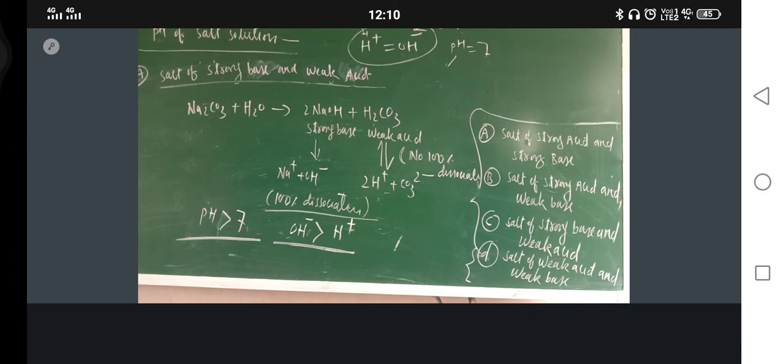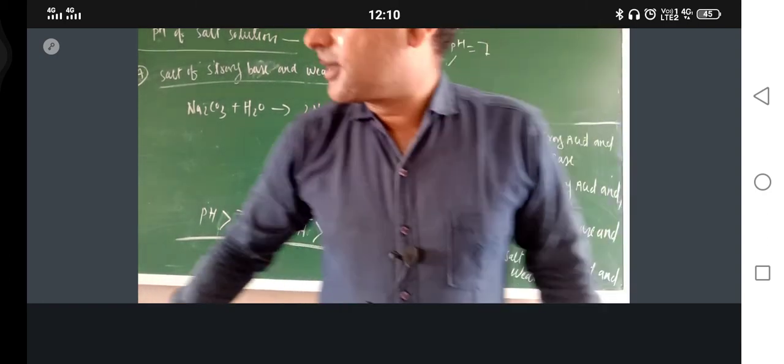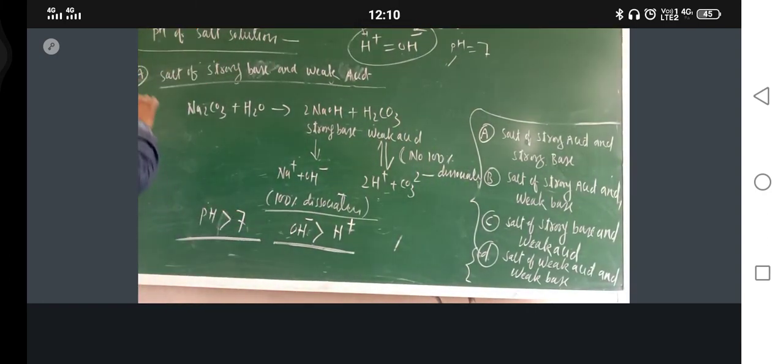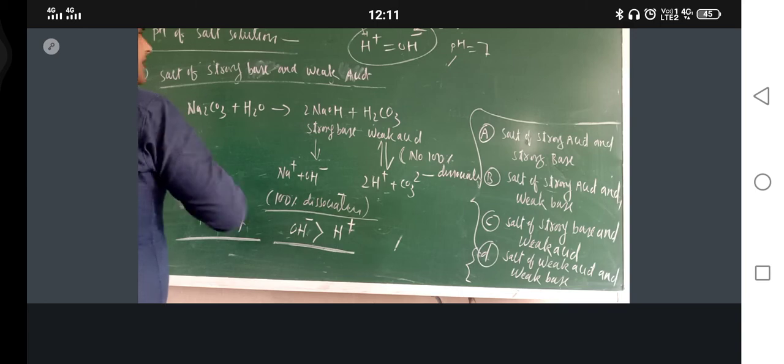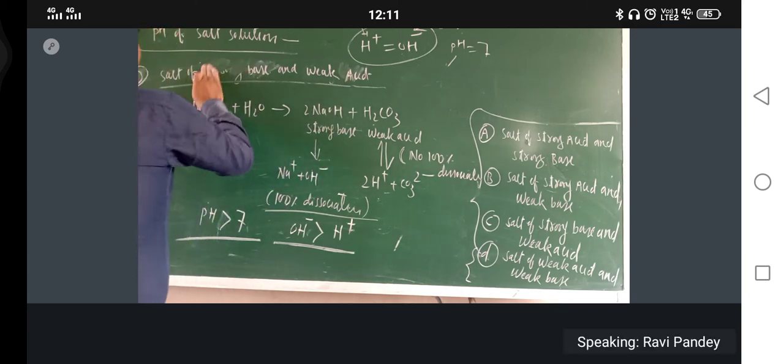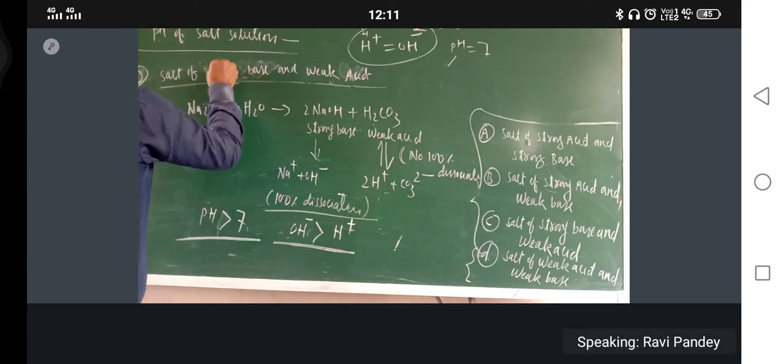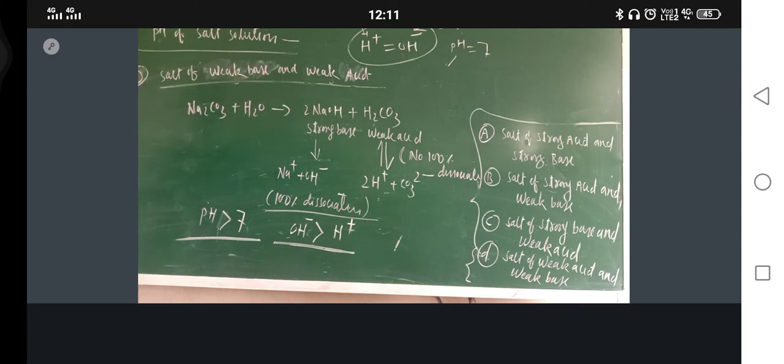Okay, what is the D category? In D category, both are weak only. Salt of weak acid and weak base. Just take one salt of this category.